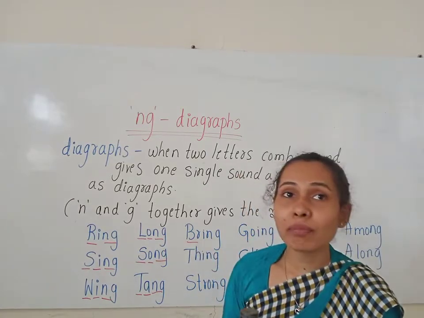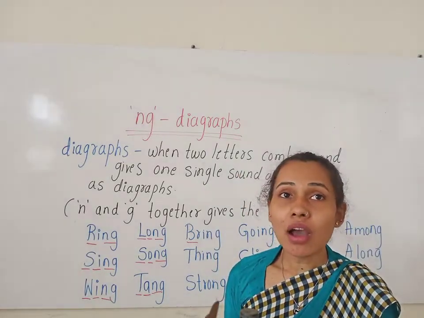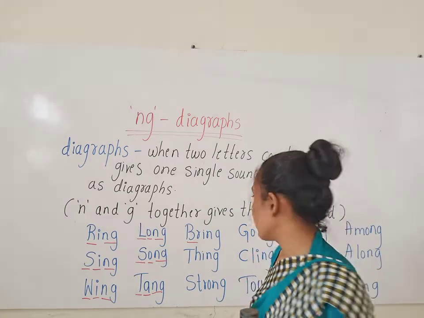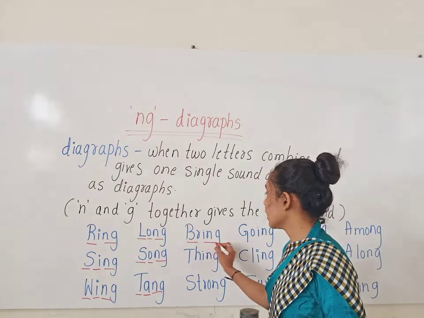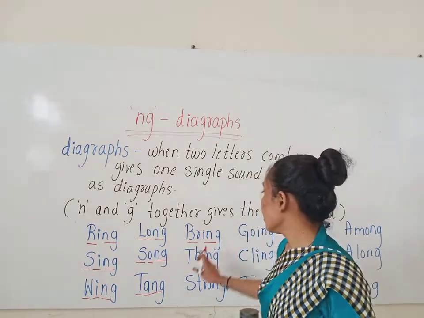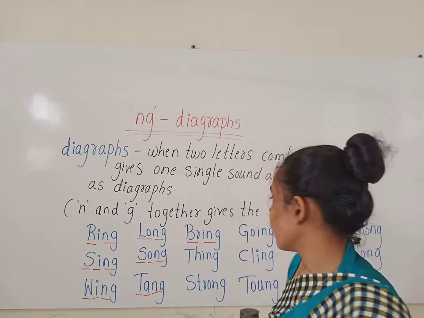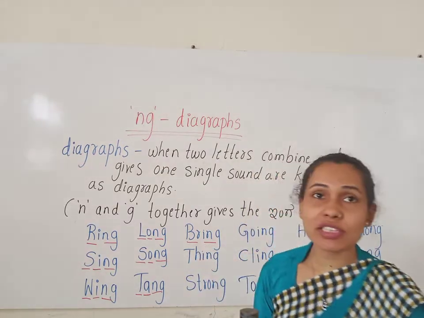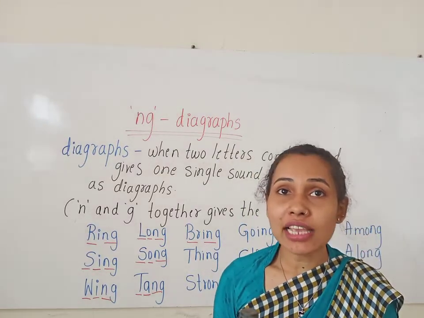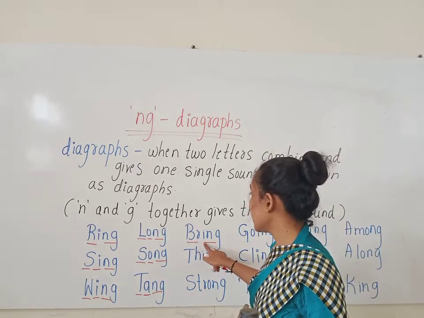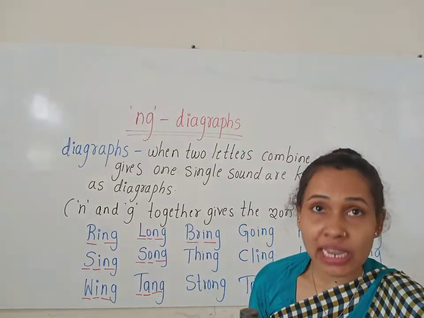Now look at the next word. When B and R blend together, it gives the br sound. Br, ing, bring. Here I gives the short vowel I sound. So here br, i, ng, bring.